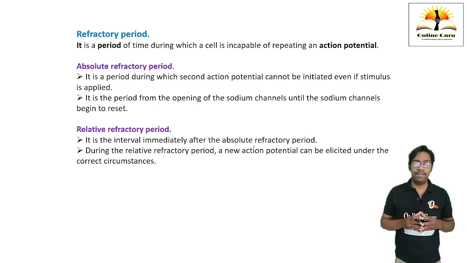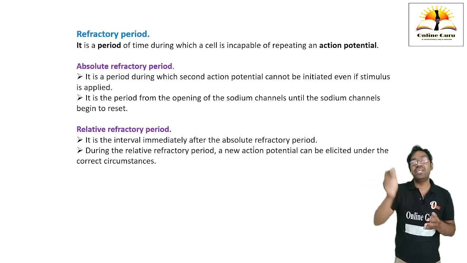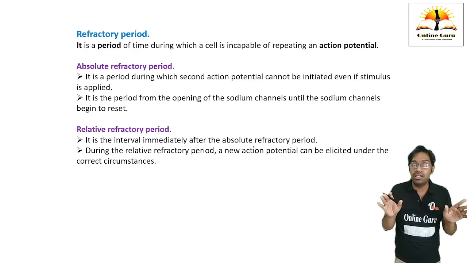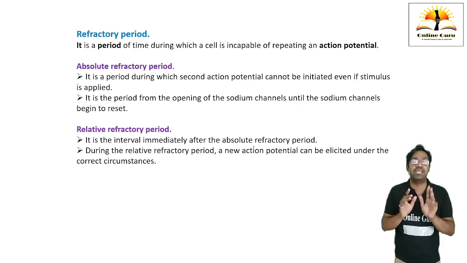It is of two types. First one is absolute refractory period. In this period the cell is not going to generate a second action potential. Even if we apply a stimulus, once the action potential has come because of a stimulus, again we apply a stimulus in that same cell, but there is no second action potential before the completion of the first action potential.